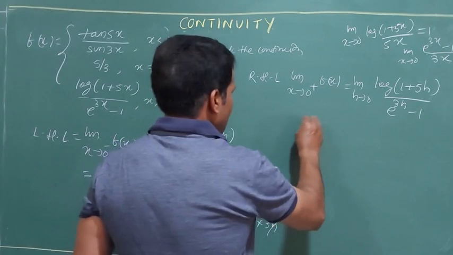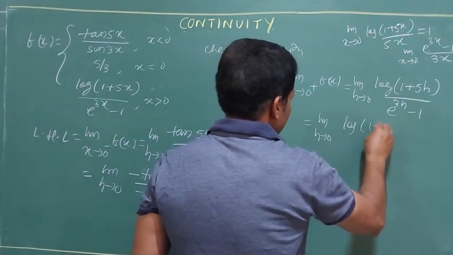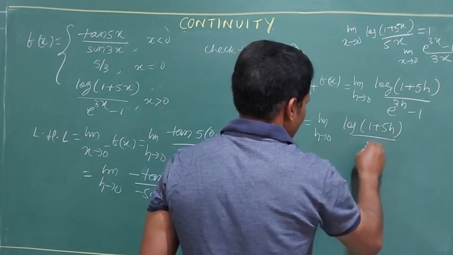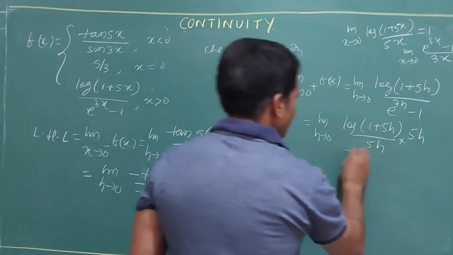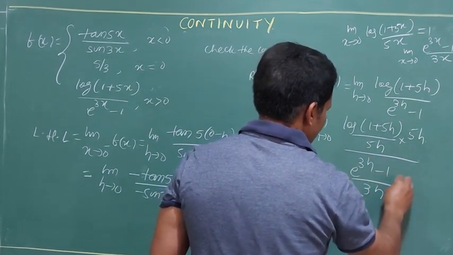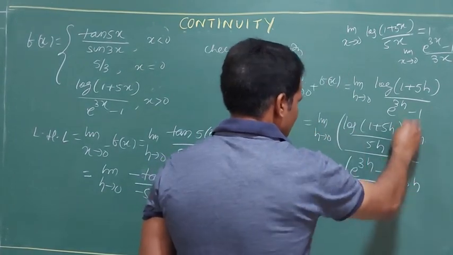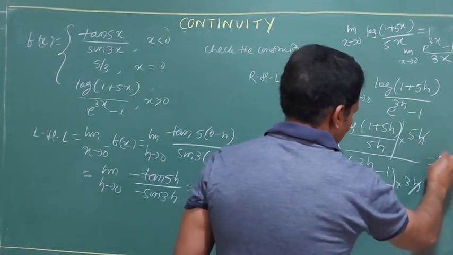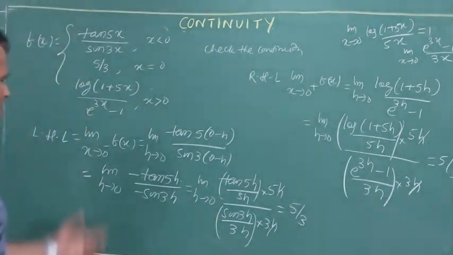So what I am doing, limit h tends to 0, log 1 plus 5h by 5h into 5h by e to the power 3h minus 1 by 3h into 3h. This becomes 1, this becomes 1, 5 by 3. So RHL is also equal to 5 by 3.